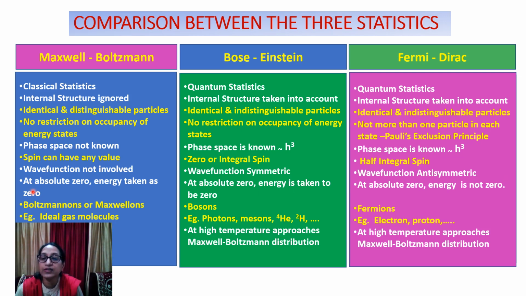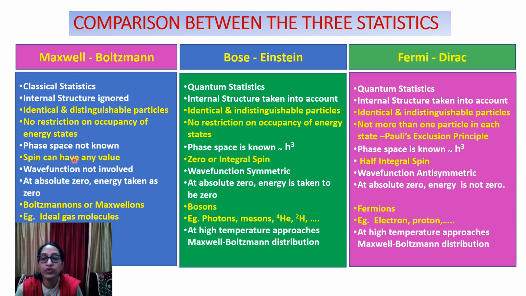Here we see that the energy depends upon temperature. So at absolute 0 we say we can take energy as 0. Same is the case here in Bose-Einstein, but here we see that at absolute 0 the energy is not 0. These particles are known as Boltzmannians or Maxwellians. Bose-Einstein statistics followers are known as bosons, and those which follow Fermi-Dirac are known as fermions.